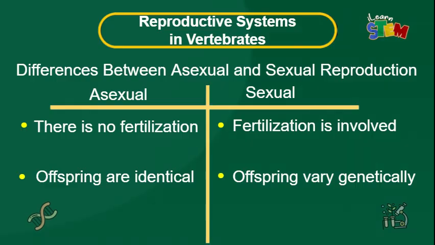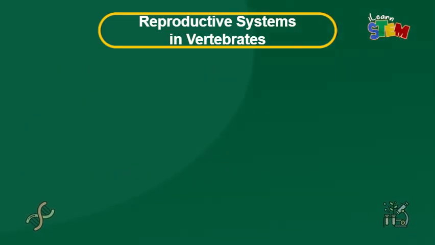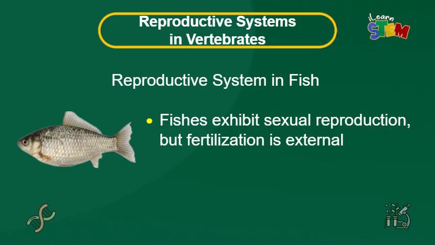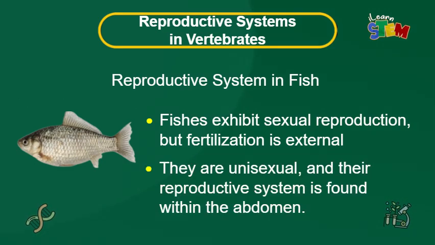Having seen different types of reproduction and their differences, let's look at the reproductive system in some vertebrates. We will start with fish. Fishes exhibit sexual reproduction, but fertilization is external. Fishes are unisexual, and their reproductive system is found within the abdomen.